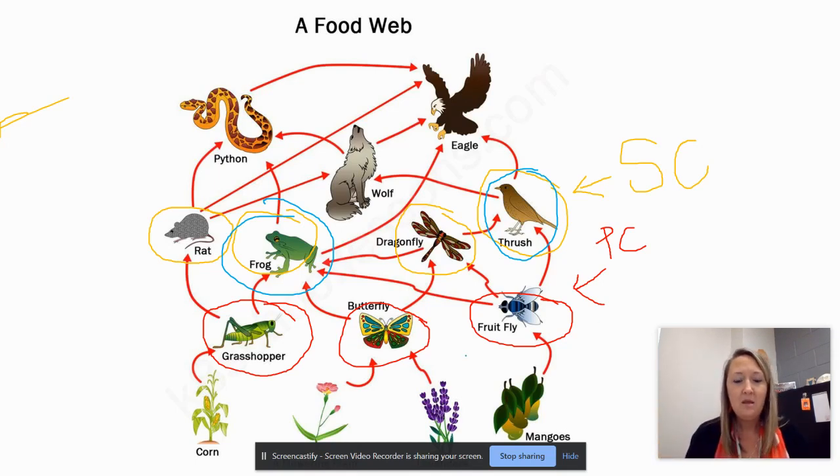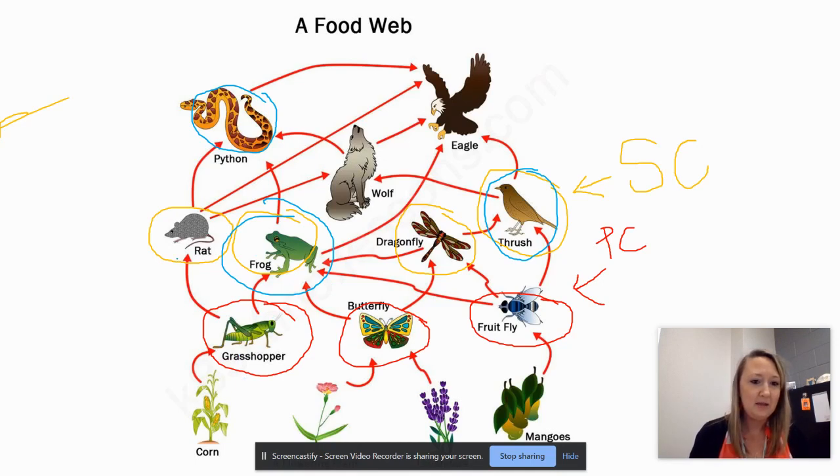Let's look at our butterfly. Our butterfly gets eaten by our frog. The frog gets eaten by the python, right? So can we have tertiary consumers that are farther up? Yeah. Butterfly gets eaten by the dragonfly. Dragonfly gets eaten by the frog. Grasshopper gets eaten by the frog. We already got him.